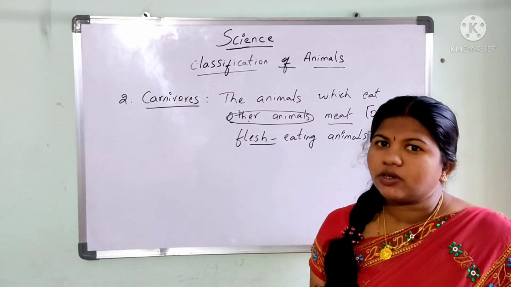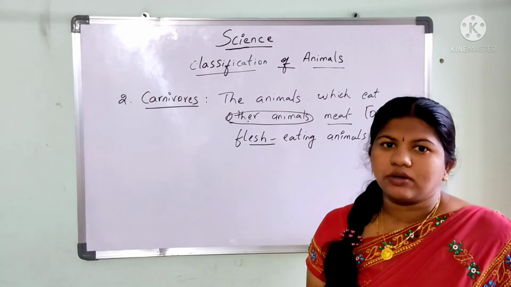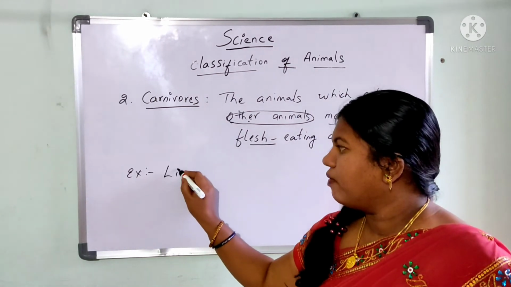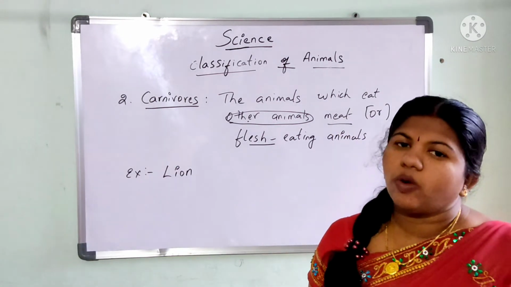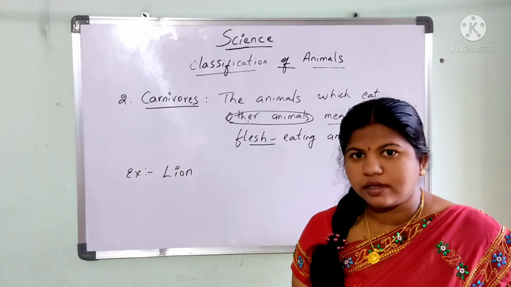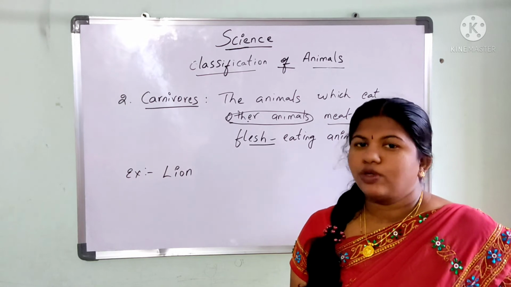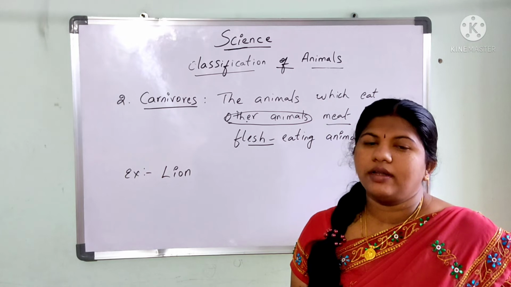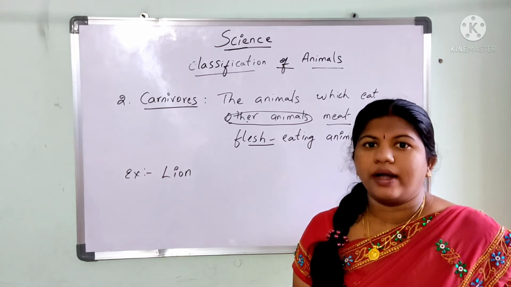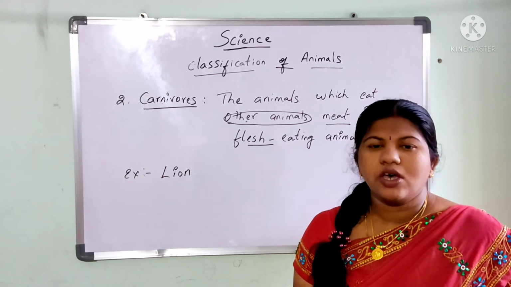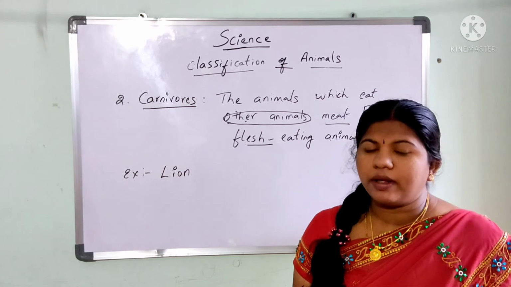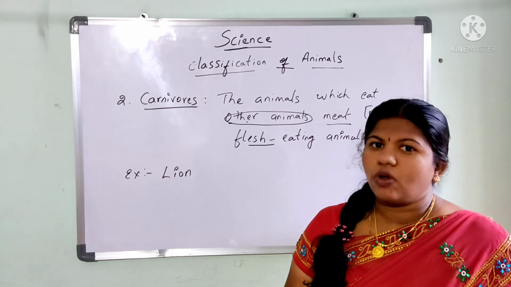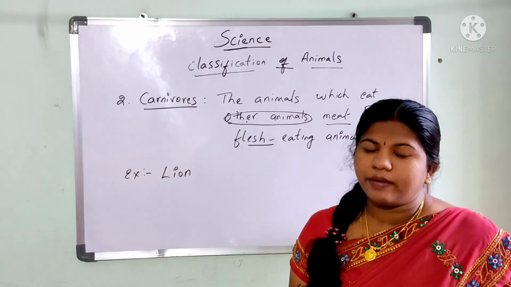Okay, so based on this category, we are going to take out some examples. For example, when you take a lion, so what does a lion eat? Does it eat grass? No. So it does not come under a herbivore animal. So what does a lion eat? Yes, it is going to hunt the deers. Okay, so deer is nothing but another animal, and when it is going to hunt and take out the flesh of that animal, so lion is categorized as a carnivore animal.